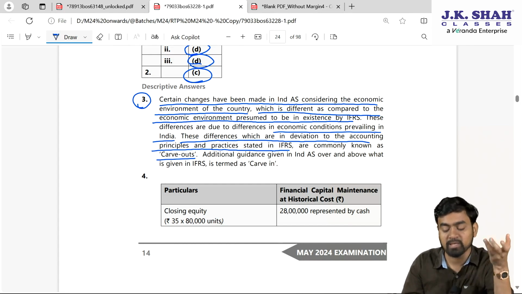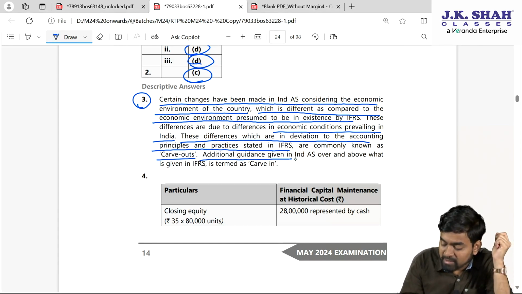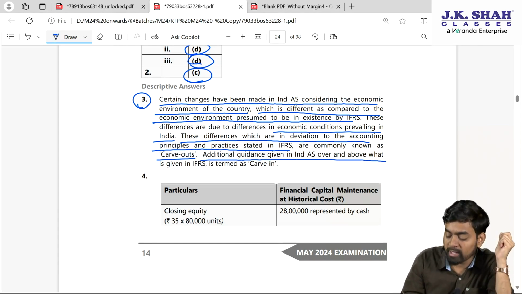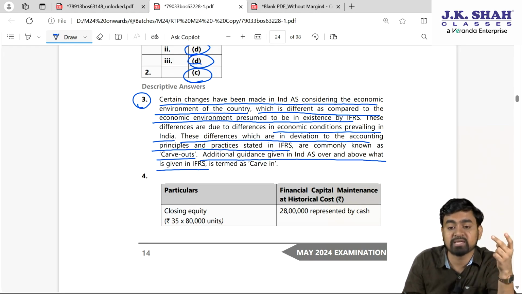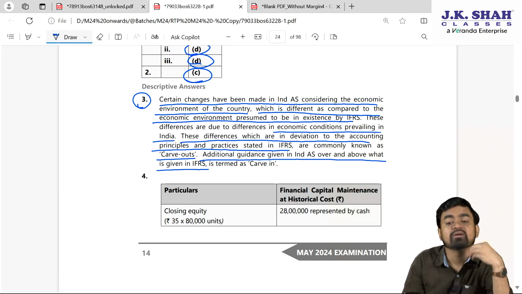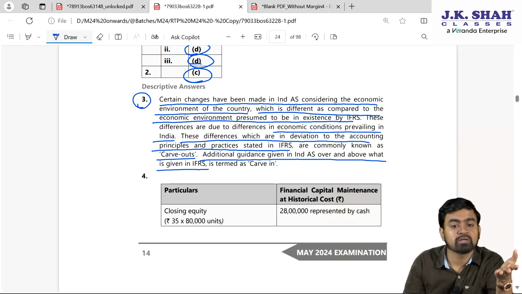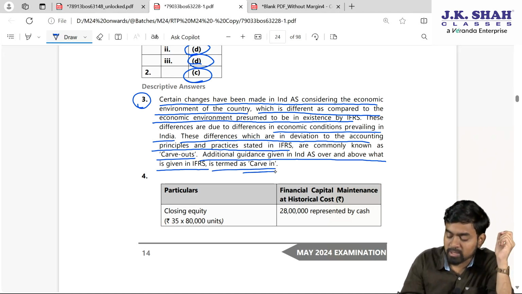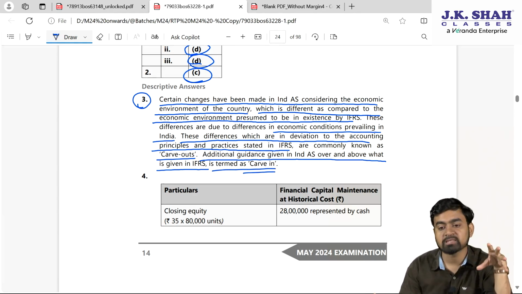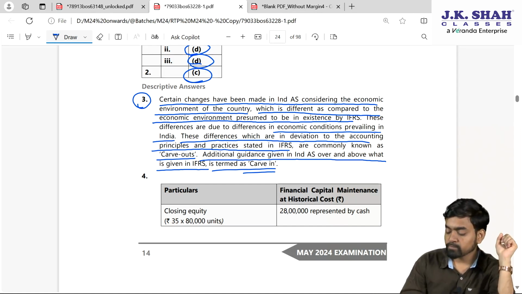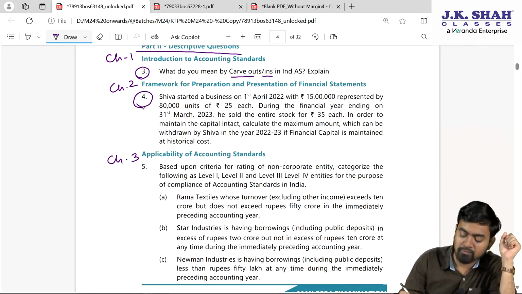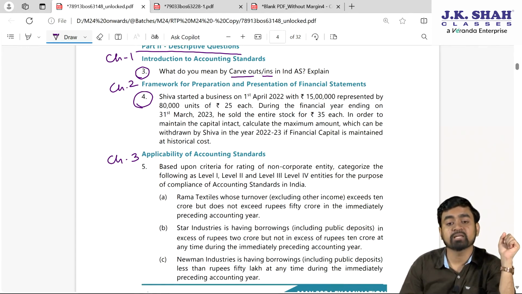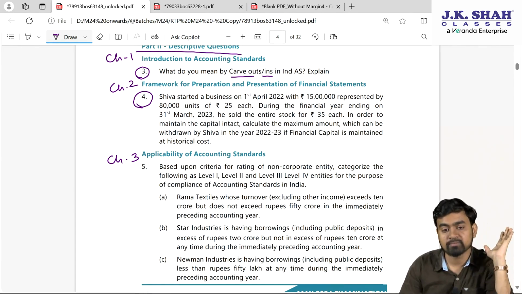and we have added as per the economic environment of India. Correct? Additional guidance given in Ind AS over and above what is given in IFRS, have already mentioned. IFRS stated 2 disclosures. We said please disclose 3 more. Correct? Is termed as what? Carve in. I hope this part is clear, my dear students. Okay. Now, next question number 4, which is based on framework for preparation and presentation of financial statement.